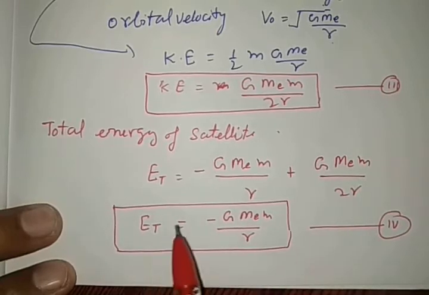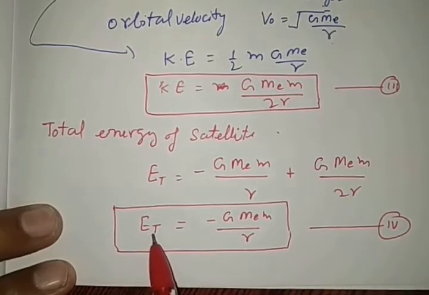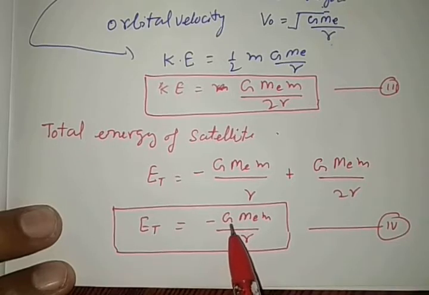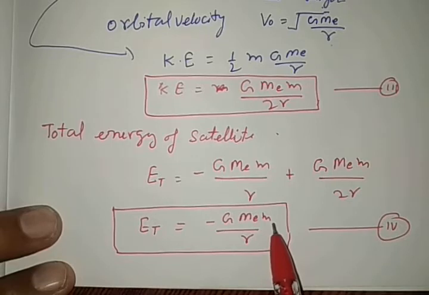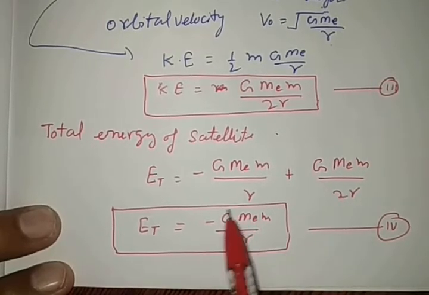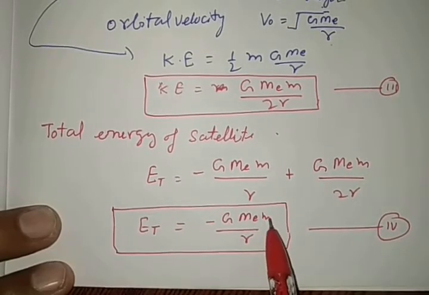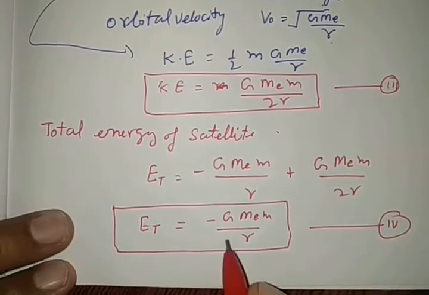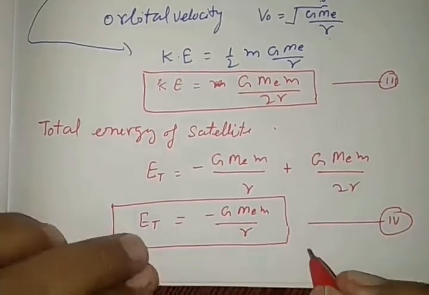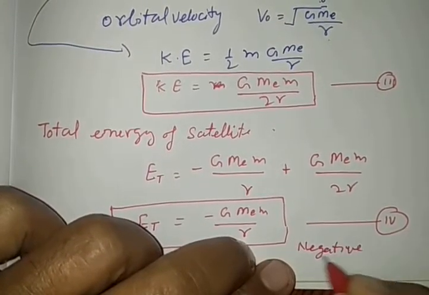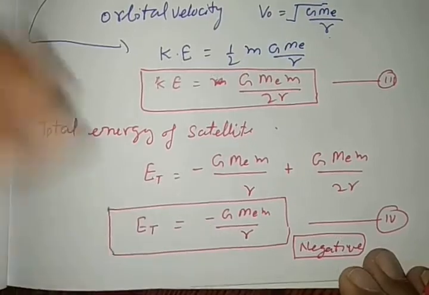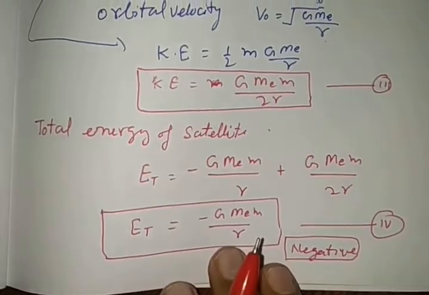Now see, in this formula the total energy depends on capital G, which is constant, the mass of Earth, constant, the satellite mass, which can vary, and its distance from the Earth. So the mass of the satellite and the distance are responsible for the total energy of a satellite. And this total energy is always negative. It is an important point, and this formula is calculated accordingly.